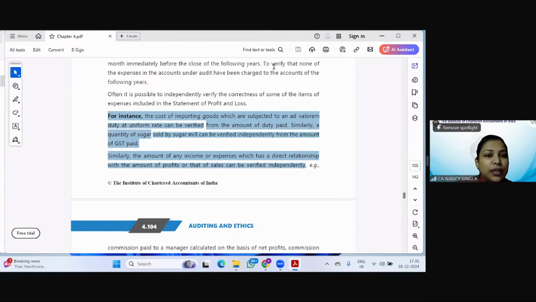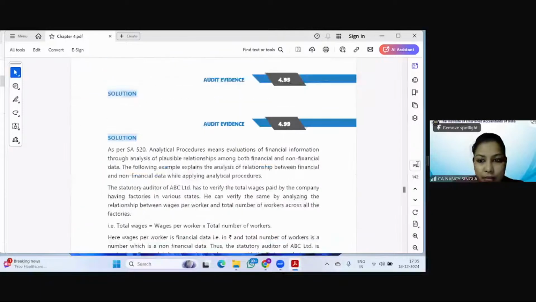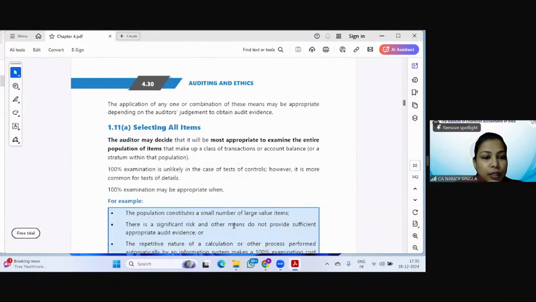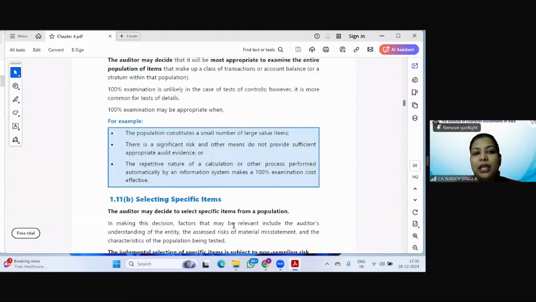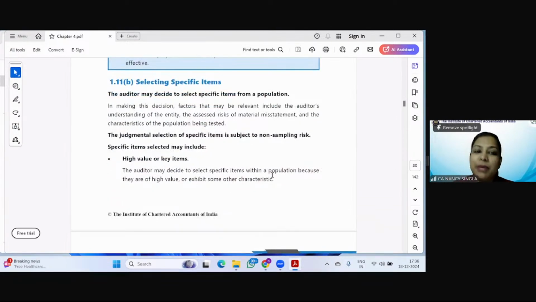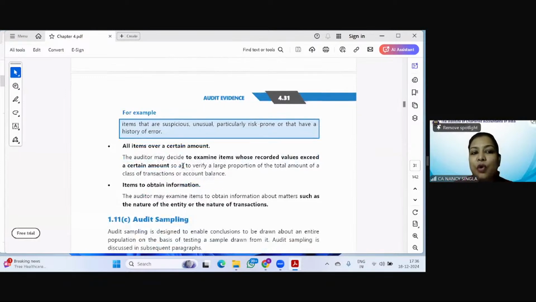Which third point, Shoaib? Page number 4.30, selection of specific items to obtain information. So let me just open the concern number 30. See, selecting all items. So it can be selecting all items, whereby in 100% examination the auditor will conduct, but this is not practically possible. To selecting specific items, so it can be high value items or all items over a certain amount. So Shoaib is saying items to obtain information.